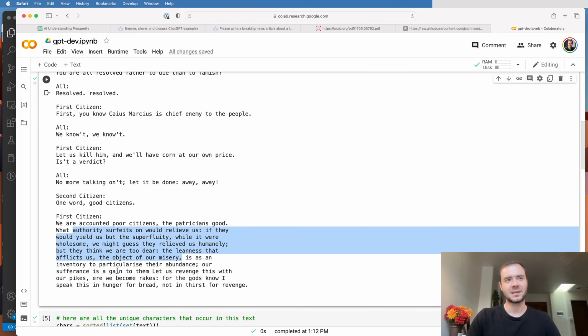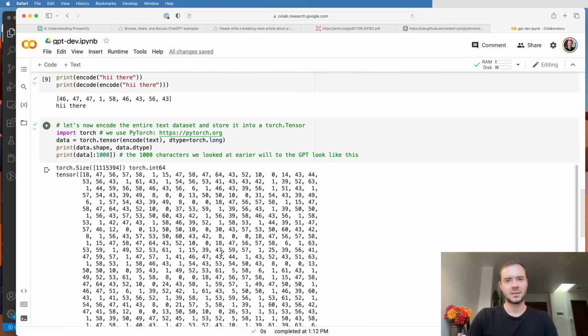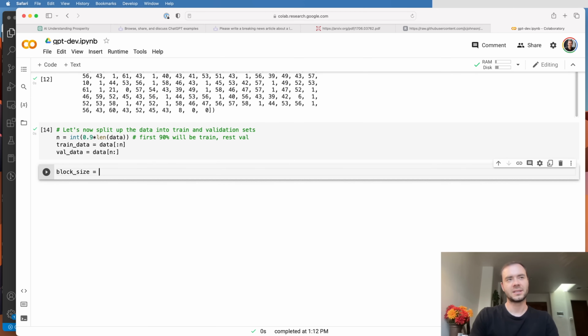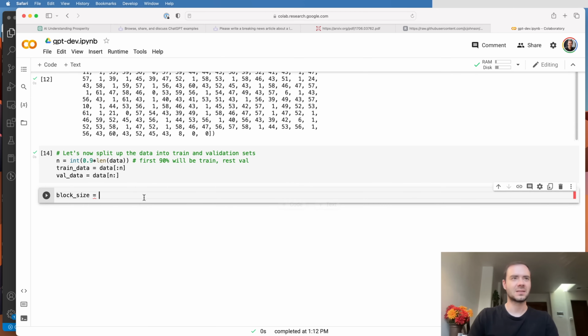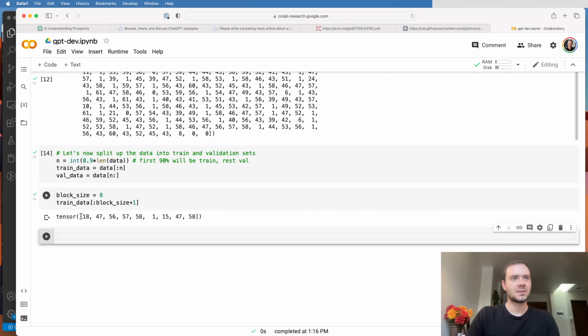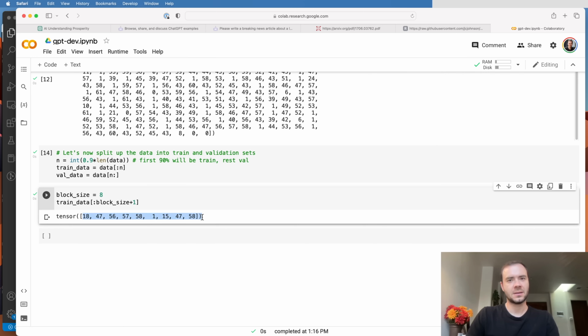These chunks have some kind of a length and some maximum length. The maximum length, at least in the code I usually write, is called block size. You can find it under different names like context length or something like that. Let's start with a block size of just 8, and let me look at the first train data characters, the first block size +1 characters. I'll explain why +1 in a second.